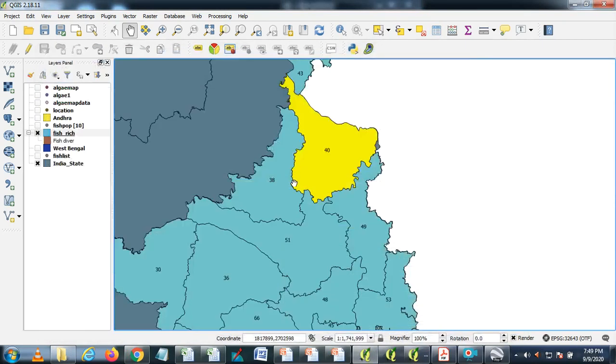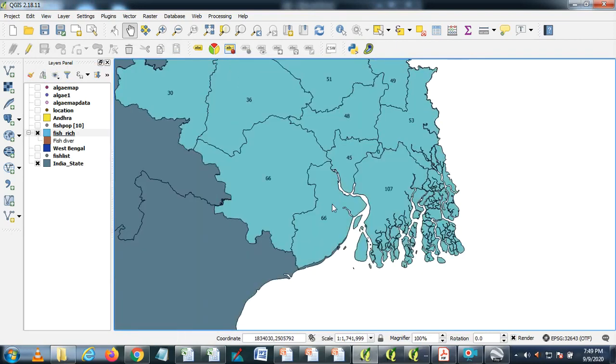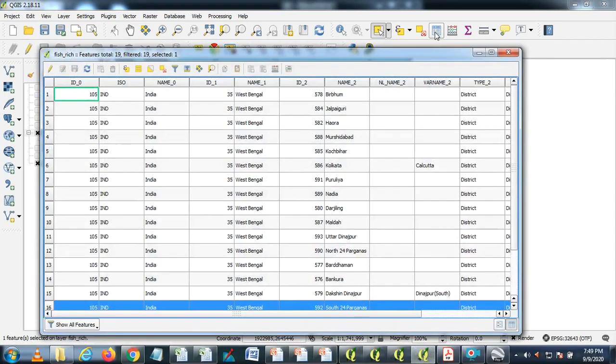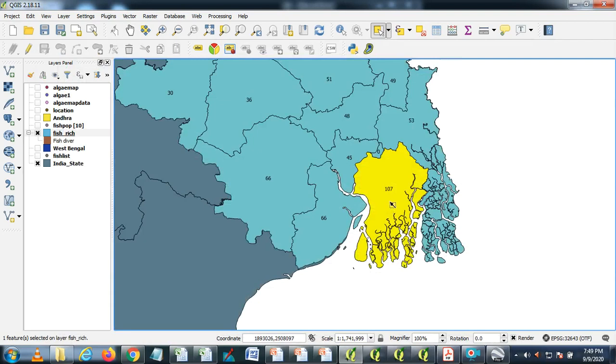In Murshidabad, there are 40 ornamental fishes. The diversity is 40. But if you see the lower part, in this case I think it is the Sundarbans, the diversity is more in South 24 Parganas, where 107 ornamental fishes were recorded. So now we can create this kind of database and later on similarly we